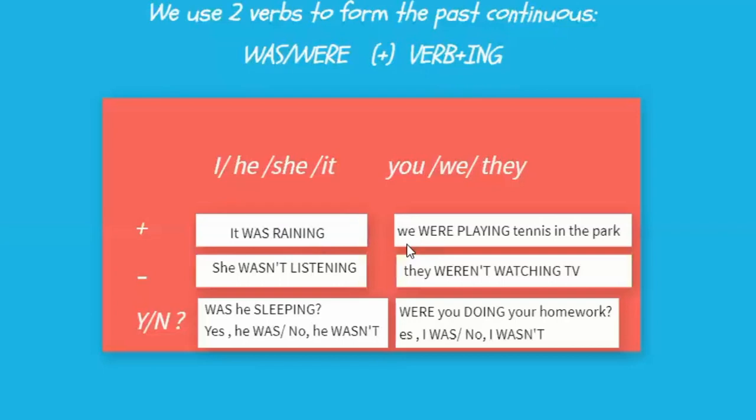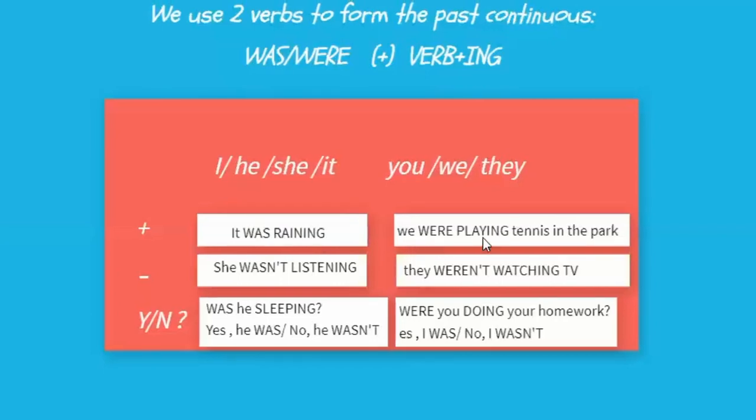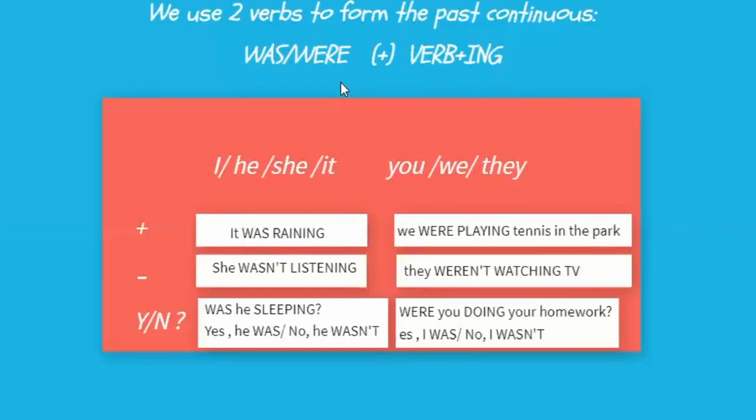Let's look at another example here. We have: we were playing tennis in the park. So we have we. All of these three here are going to be used with were, right? So that's why we say we were, and then we have our action or verb play, so we need to add an ing ending. So: playing tennis in the park, right?